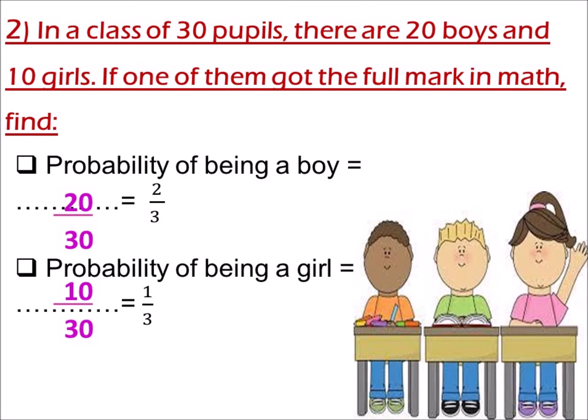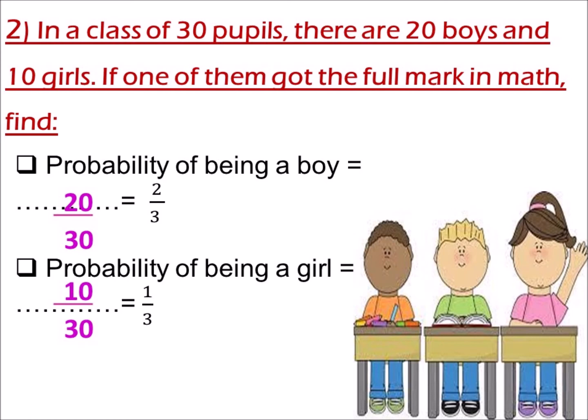In a class of 30 pupils there are 20 boys and 10 girls. If one of them got the full mark in math, find the probability of being a boy. I'm going to write the number of boys over the total number in a class. So the number of boys here is 20 over 30. Then you must simplify. 20 over 30 divided by 10 will be 2 over 3.